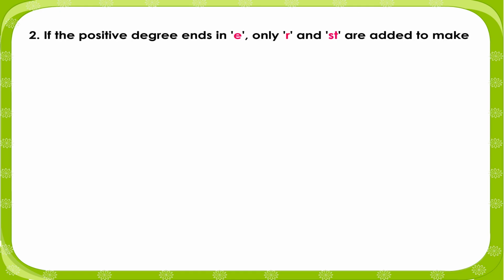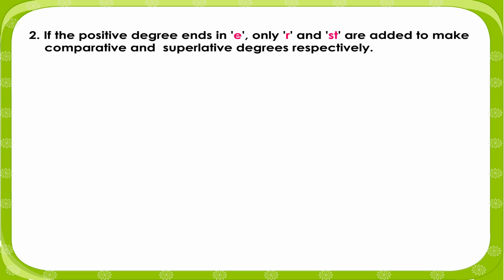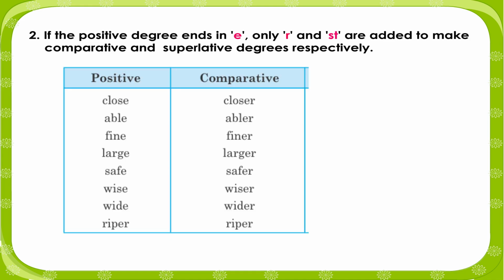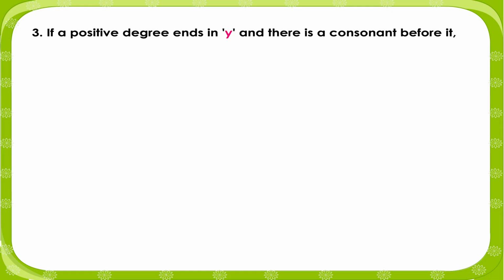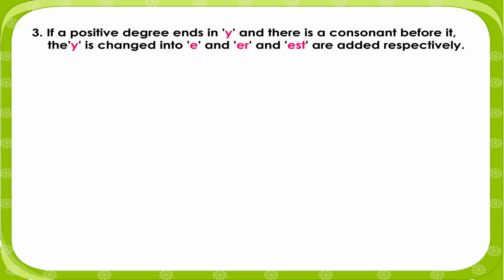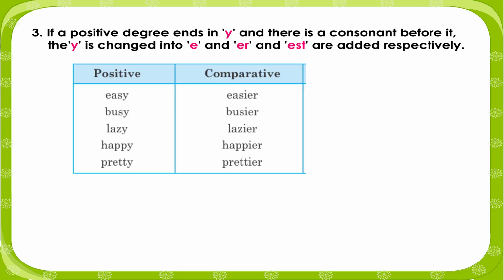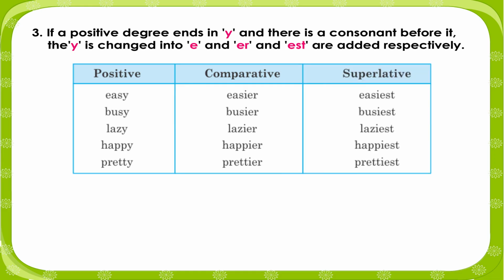If the positive degree ends in E, only R and ST are added. If a positive degree ends in Y and there is a consonant before it, the Y is changed into I and ER and EST are added respectively.